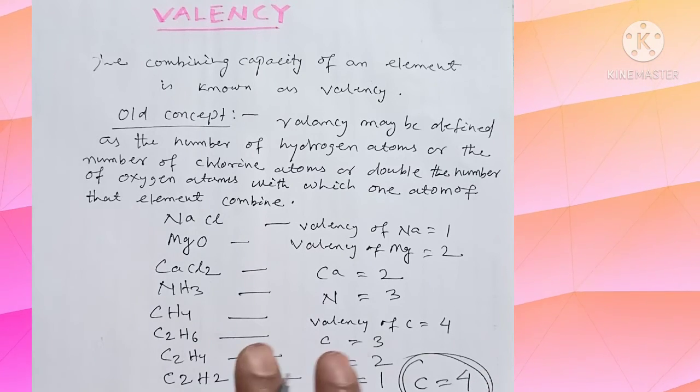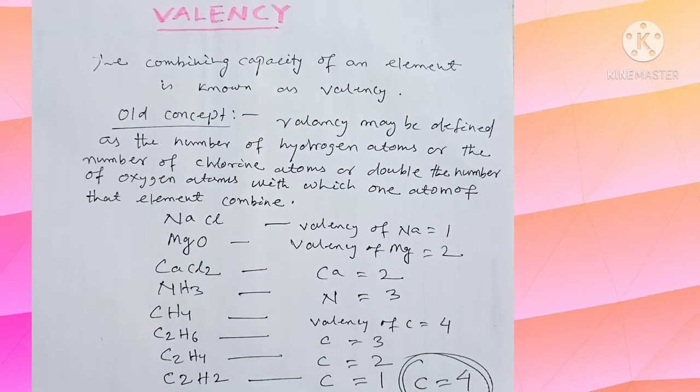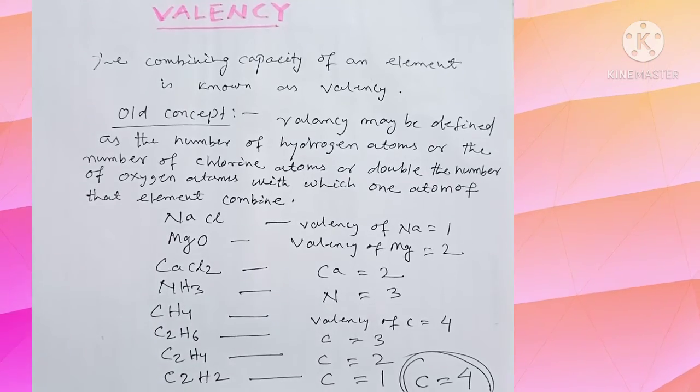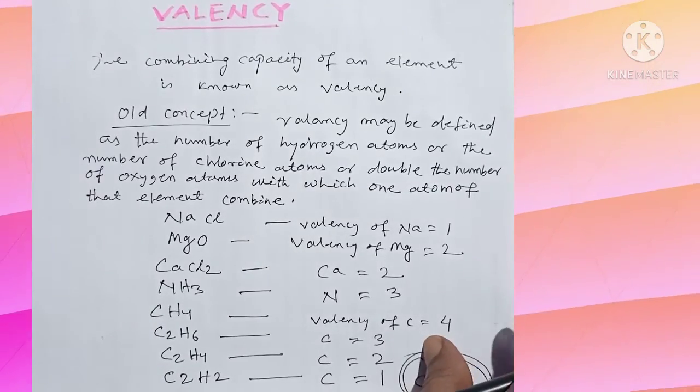So in such cases, how can we define the valency? Therefore, in order to solve this, a new concept was developed, and that is known as the modern concept of valency.